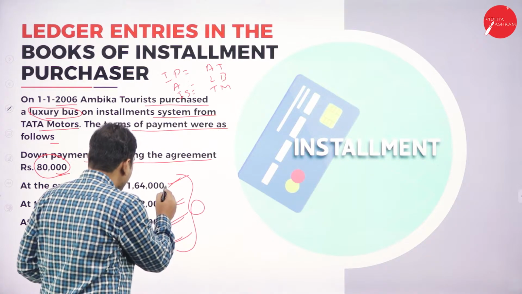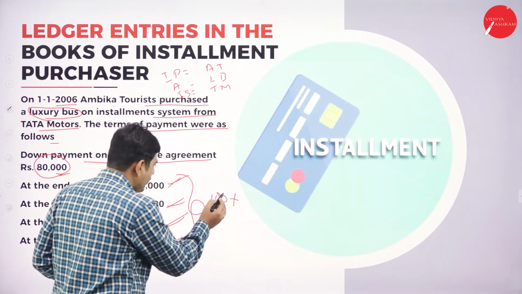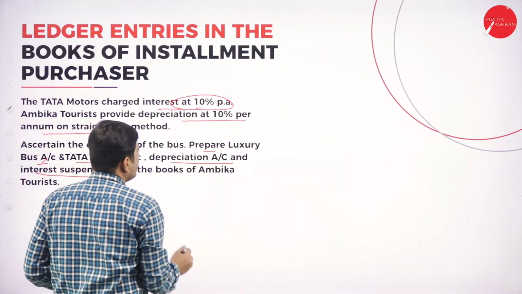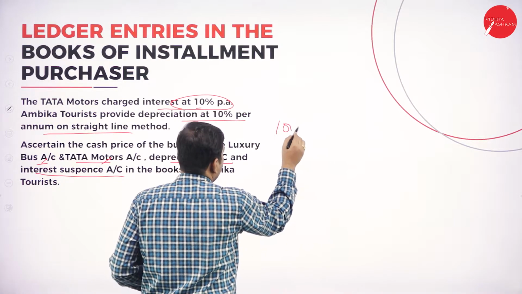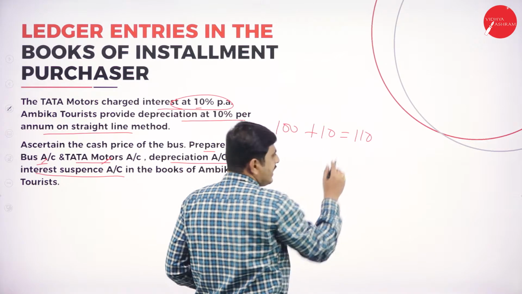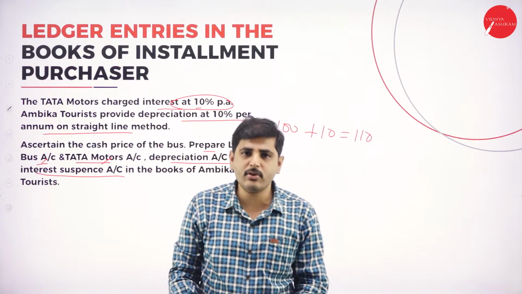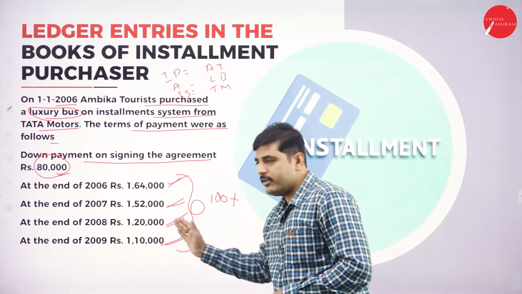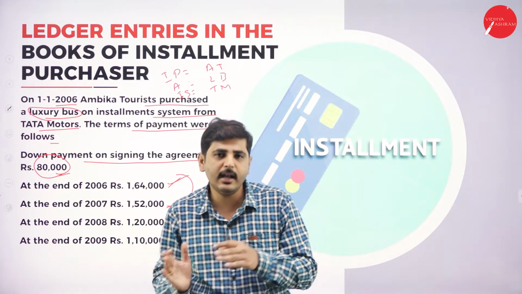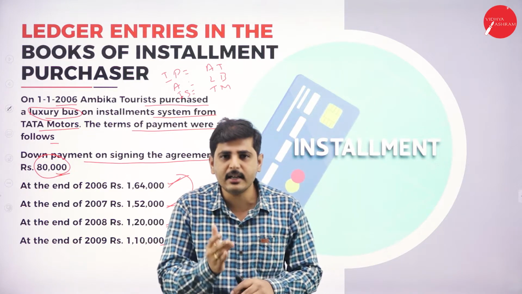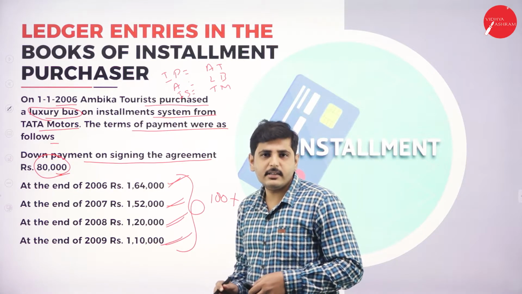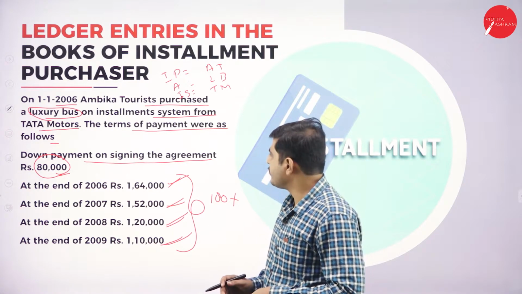Let's assume this amount as 100%. This amount includes interest at what rate? What is the rate of interest? 10%. So, cash price or cost is 100 plus the rate of interest 10%. That means it is 110%. So, all the installment amounts are inclusive of interest. They have given all 4 installments, which are inclusive of interest. We have to bifurcate interest separately and principal separately, and we add the principal amounts, then we'll get the actual principal amount. Let's see how to calculate the principal amount and cash price.